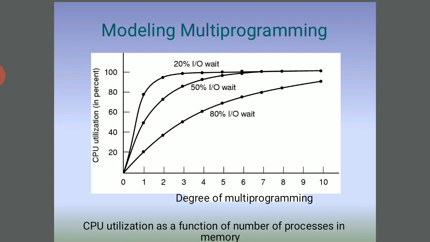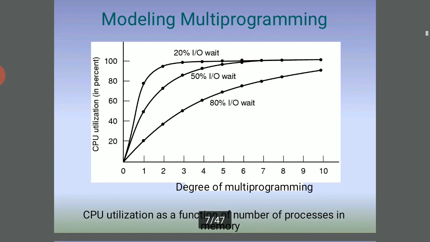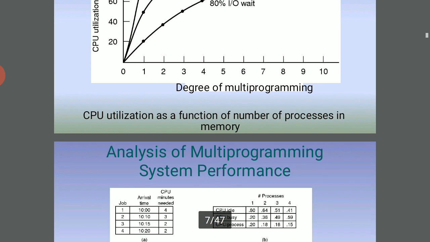That is multiprogramming. In this, the degree of multiprogramming, the central processing unit utilization in percent, and modeling multiprogramming: 20% input output wait, 50%, and 80% input output wait. So it was divided into three cases, 80%, 50%, and 20%, by degree of multiprogramming.